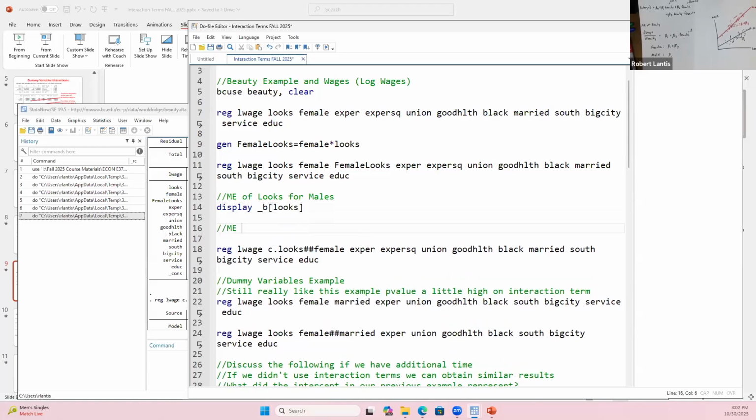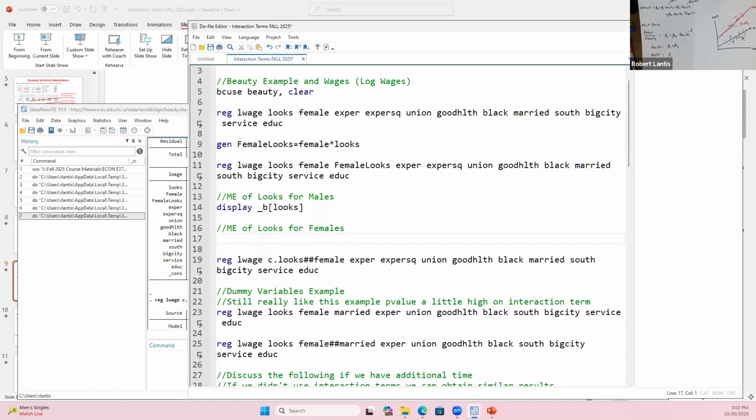Now, what if I wanted the marginal effect of looks for females? Well, it's going to be that coefficient on the looks variable, but also plus the coefficient on the interaction term.